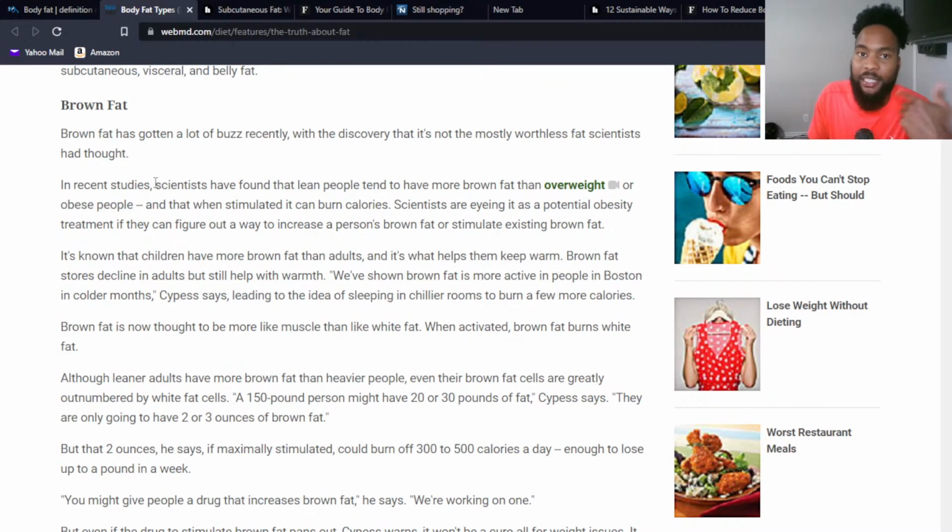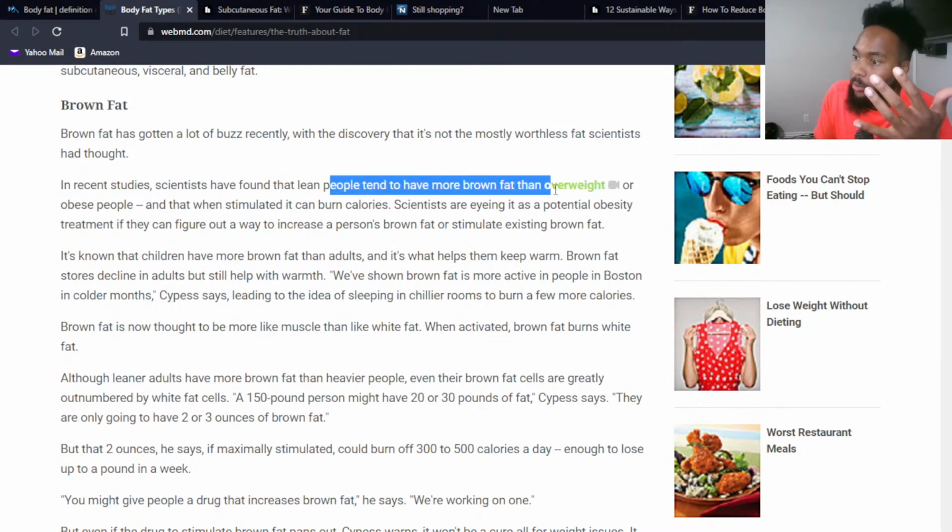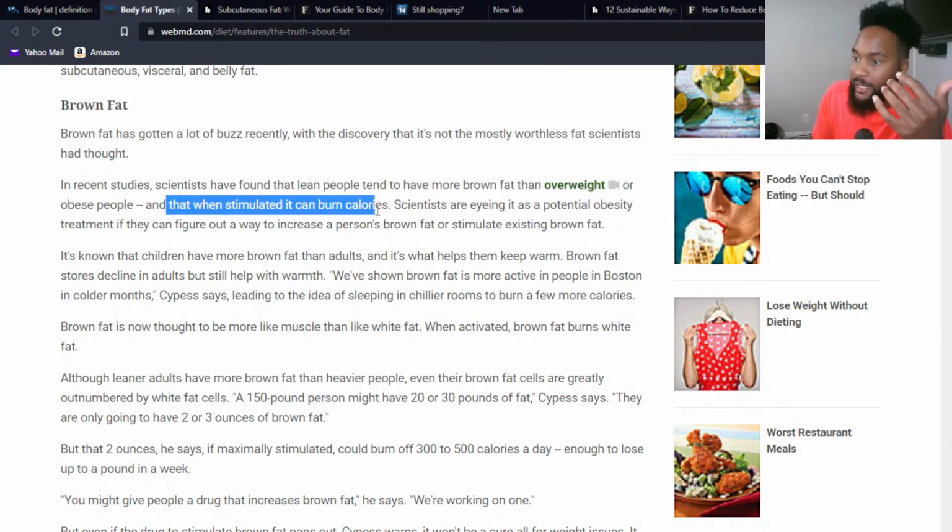In recent studies, this is something that's kind of on the come up, if you will. Scientists have found that lean people tend to have more brown fat than overweight or obese people, and when it's stimulated, it can burn calories. So now we're talking about having a healthy percentage of muscle to fat.